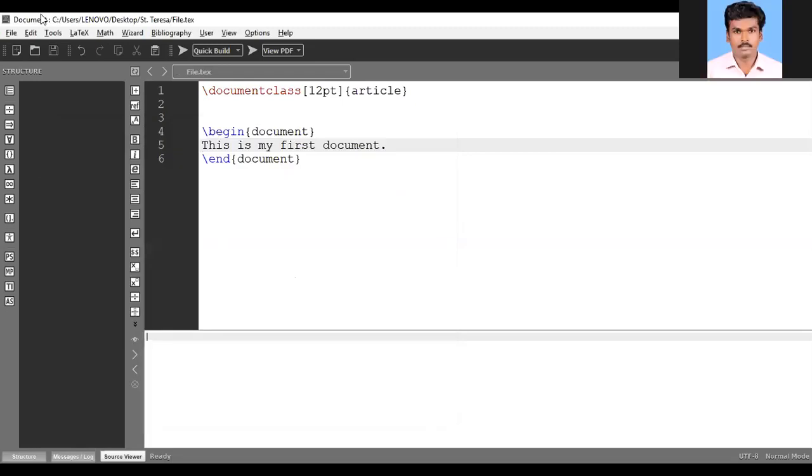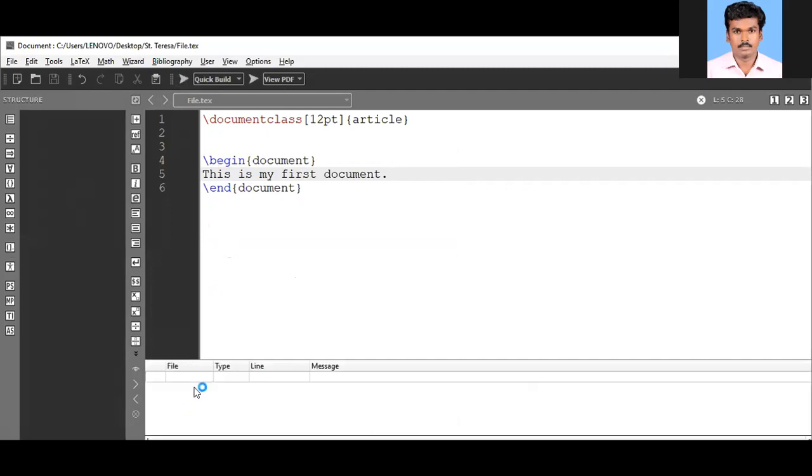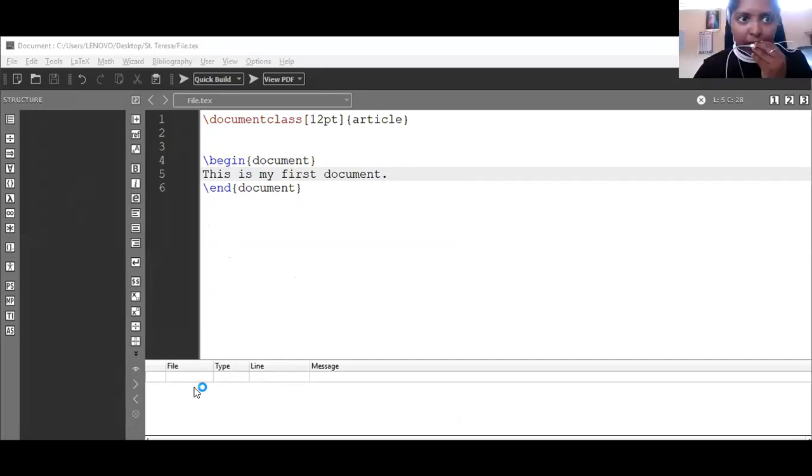So how to run this file? Just press the quick build button. If it doesn't have any error, it runs, and it gives the output also. So, sir, now it's visible? PDF is visible. Yes, yes. PDF is not visible. Okay.